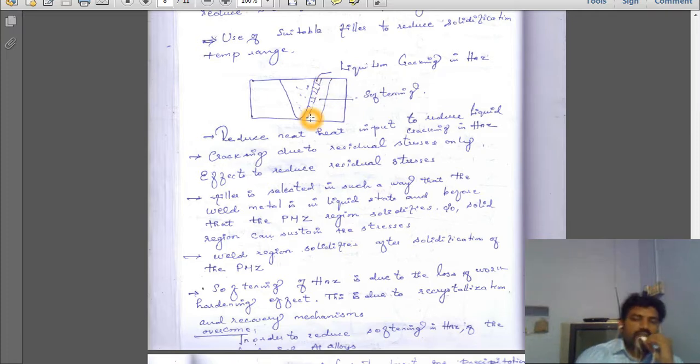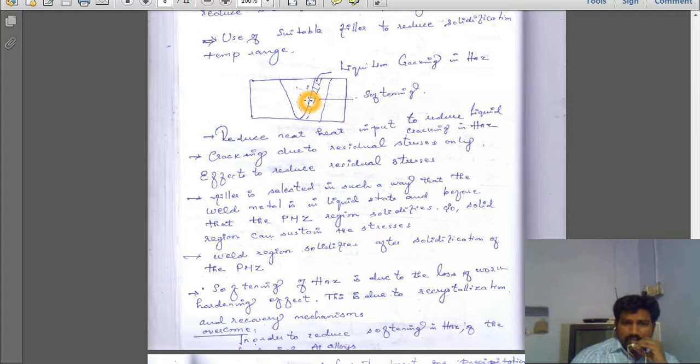How can we reduce the heat affected zone? We need to reduce the heat input. We need to use a high power density welding process to reduce the heat input, so that localized welding can happen in the welded alloy. So cracking due to residual stress is reduced. Next one, the residual stress. What is meant by residual stress? There will be contraction. When the metal is heated, it expands. When it is cooled, it contracts. Due to that, residual stress is formed.